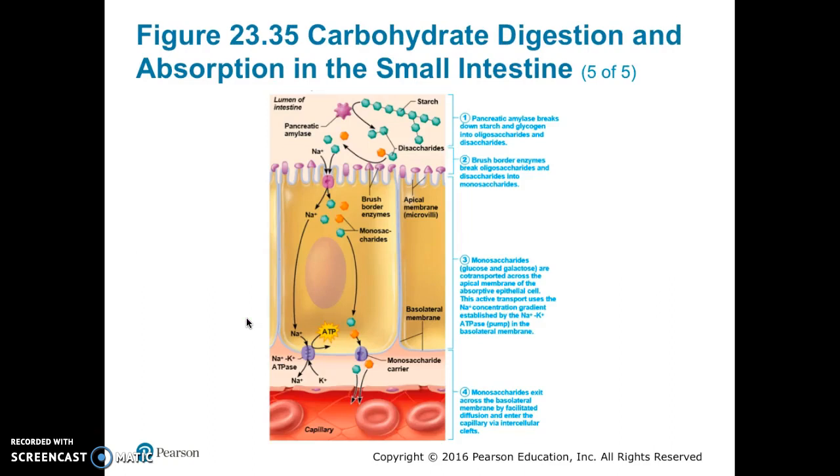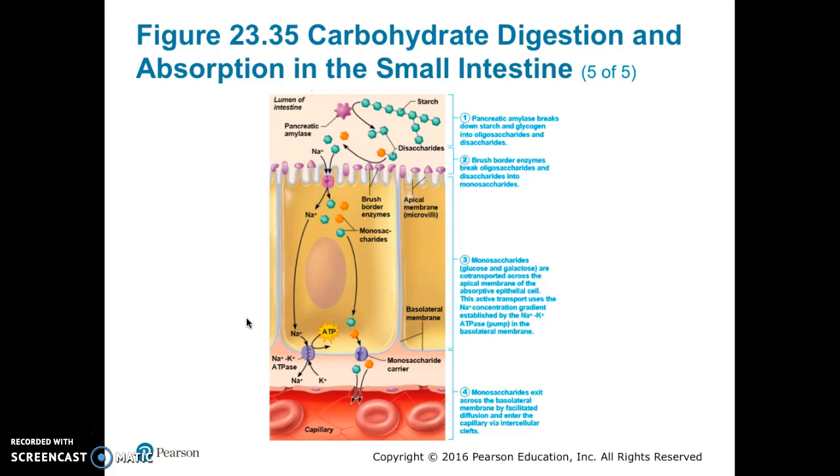Pancreatic amylase breaks down starch or glycogen that escape the salivary amylase into oligosaccharides and disaccharides. Brush border enzymes dextrinase, lactase, glucoamylase, maltase, and sucrase further break down these into the disaccharides lactose, maltose, and sucrose, and finally into monosaccharides like glucose, fructose, and galactose.